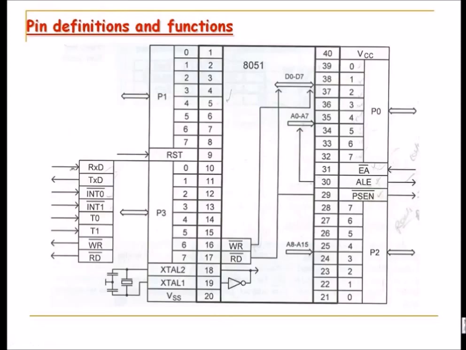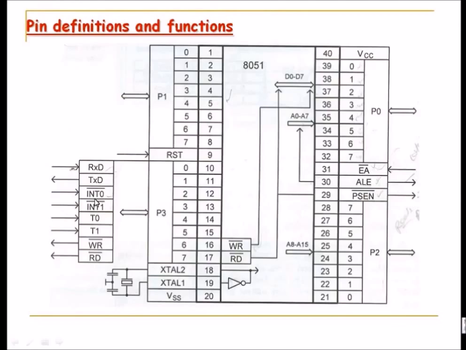Now what you are left with is port 1 and port 3. So port 1 is completely available to you. It is not dual purpose and it can be completely used. Whereas port 3 is multi-purpose. It can be used as bidirectional I/O bits, as well as if you need on-chip peripherals interfacing or applications like serial communication interface, so RxD, TxD, because if you are receiving, the arrow will come inside, and if you are transmitting, the arrow will go outside, so signal is going out. So for the serial port, you will use pin number 10 and 11 of the controller.